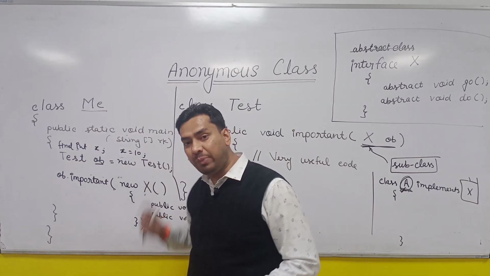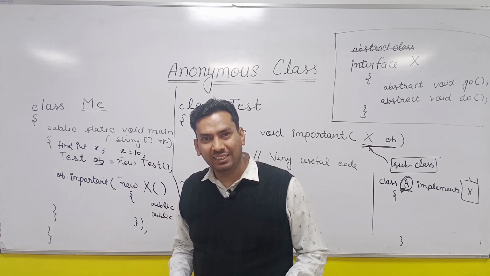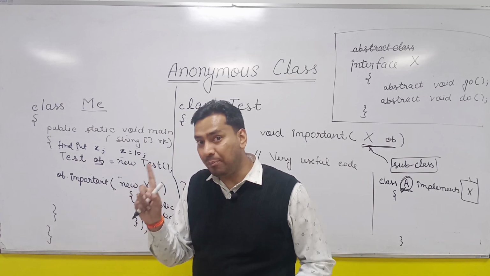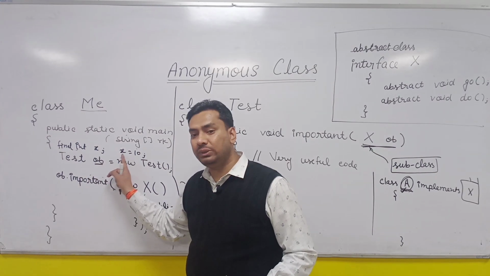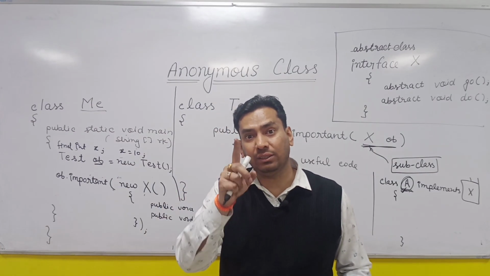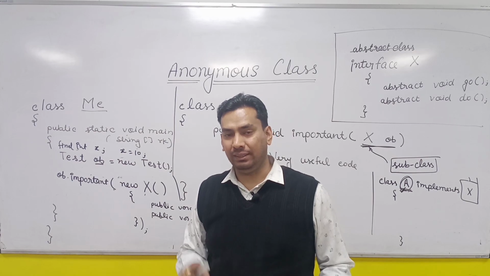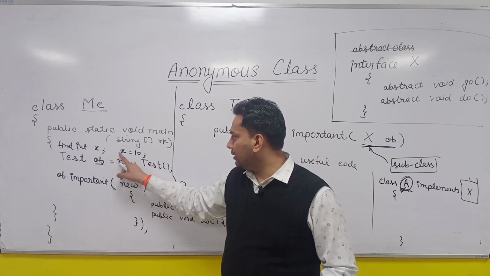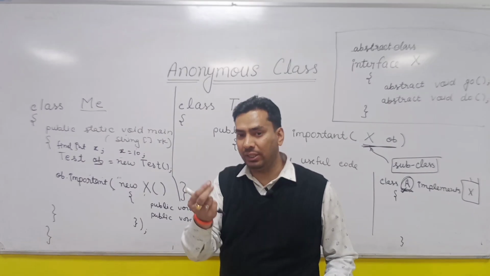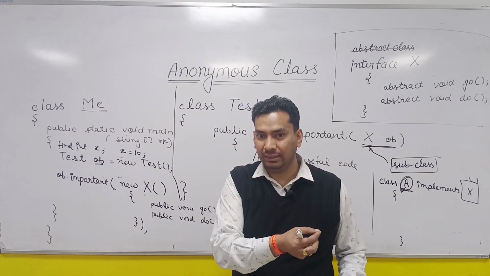But is it a compile time constant? It is not a compile time constant, which means it cannot be used as a case constant in a switch case. This is an Oracle certification question. If you write like this, the case value cannot be x. You cannot write case x, right?